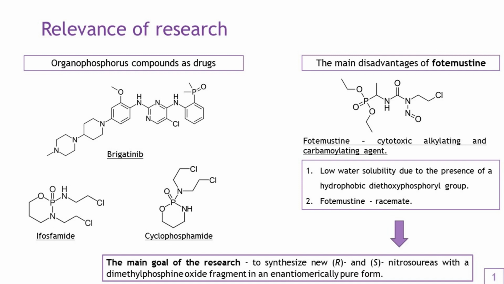In addition, fotemustine is a racemate, which can also be attributed to the disadvantages of the drug, because it's well known that optical antipodes often have different biological effects. That's why the main goal of the research was to obtain dimethylphosphinoyl analogues of fotemustine in enantiomerically pure form.